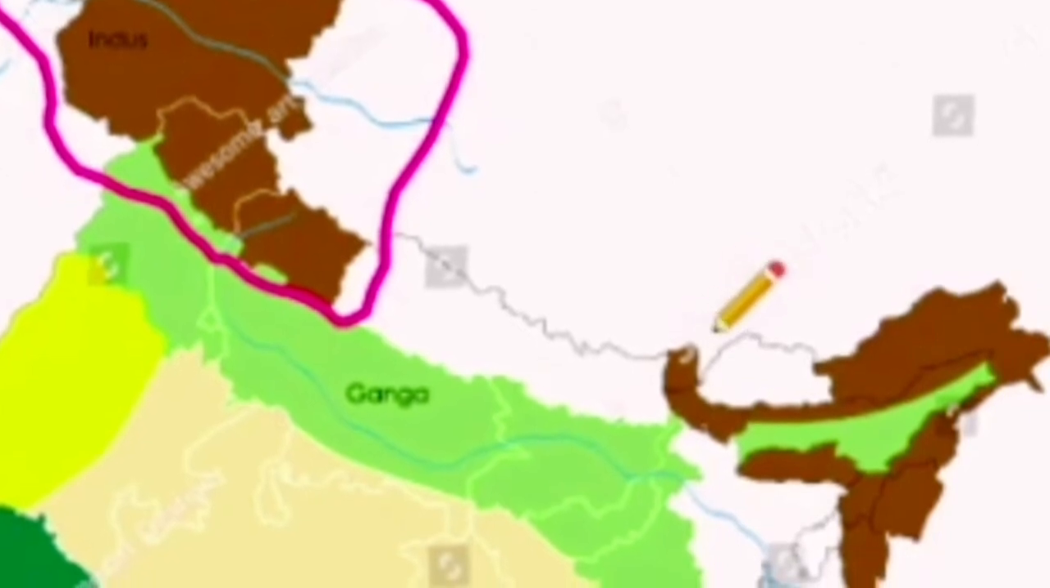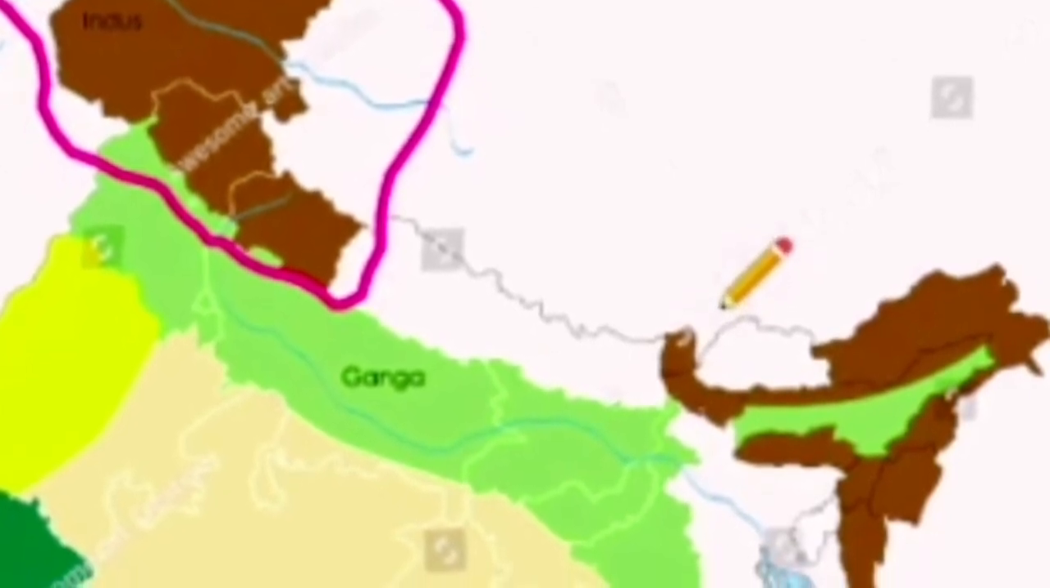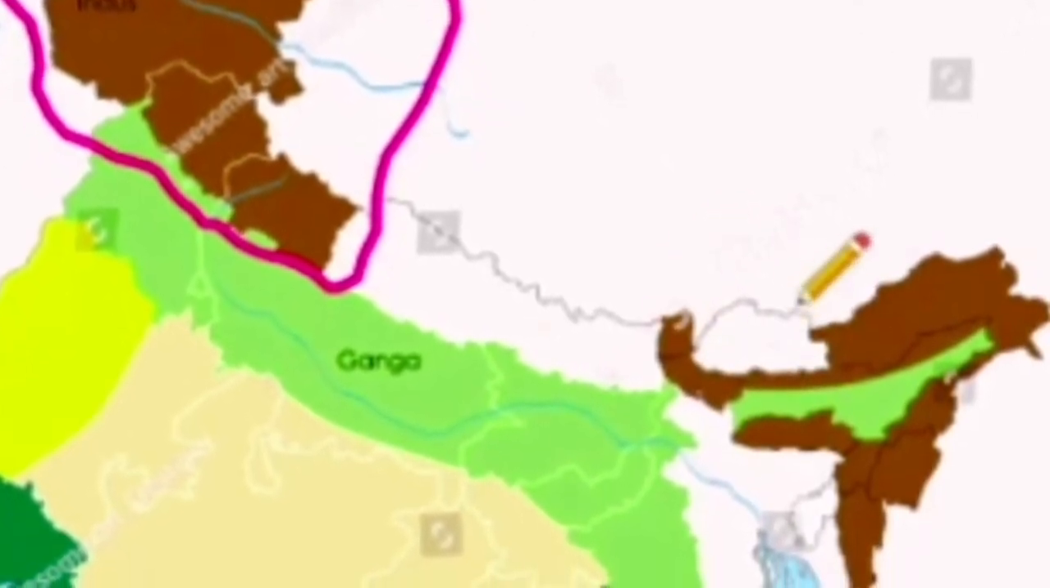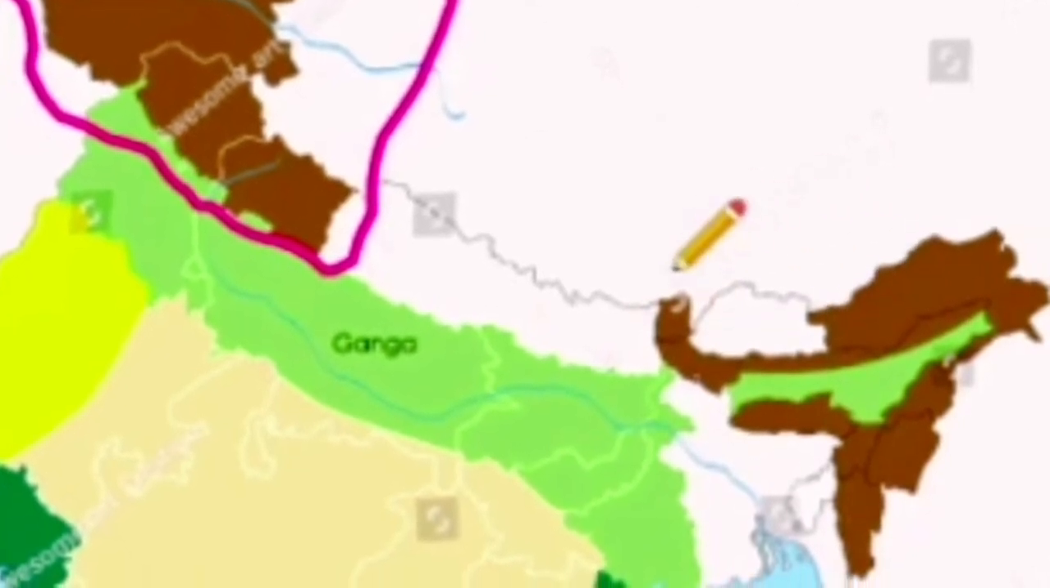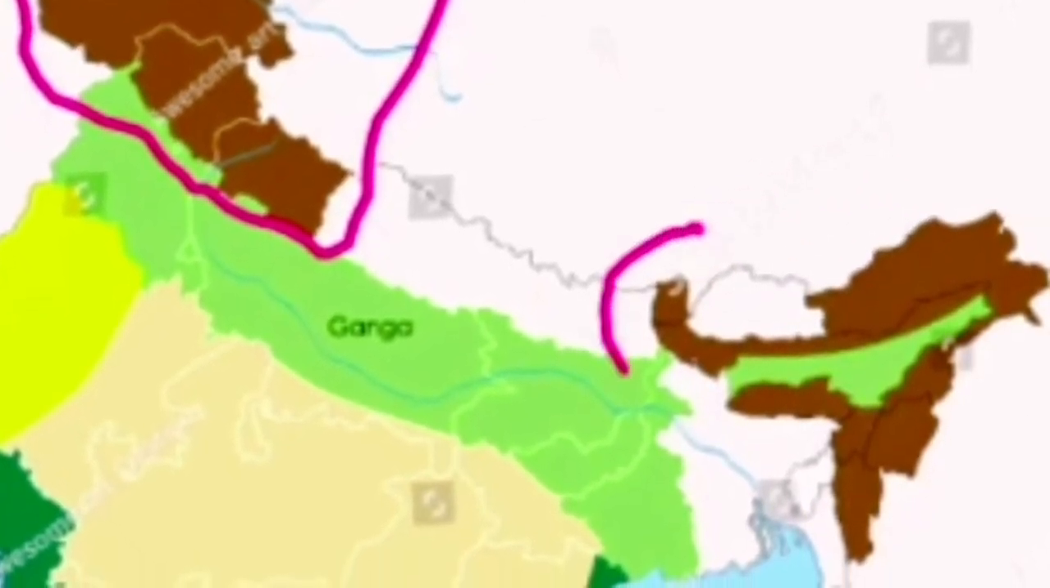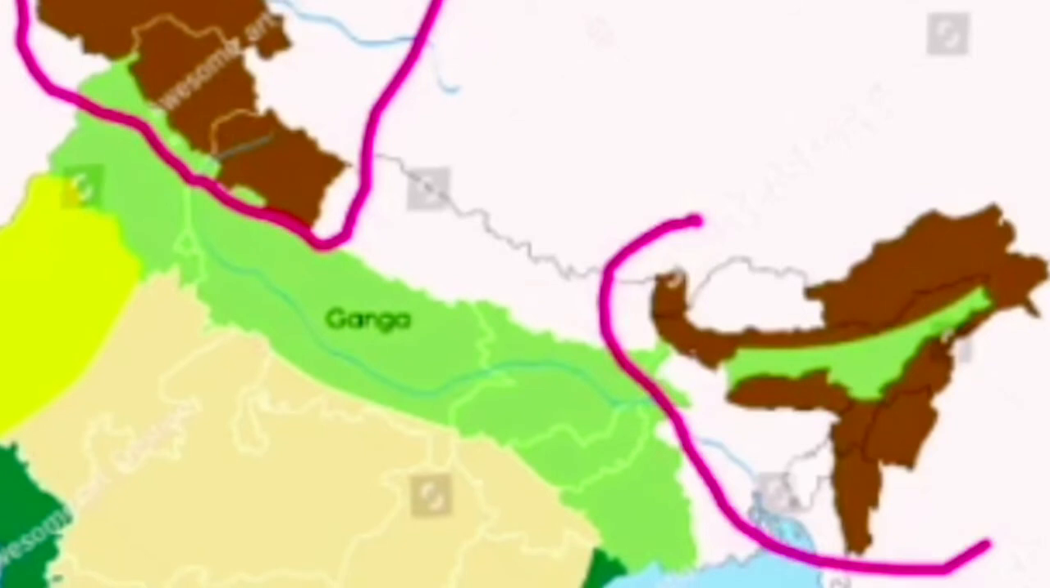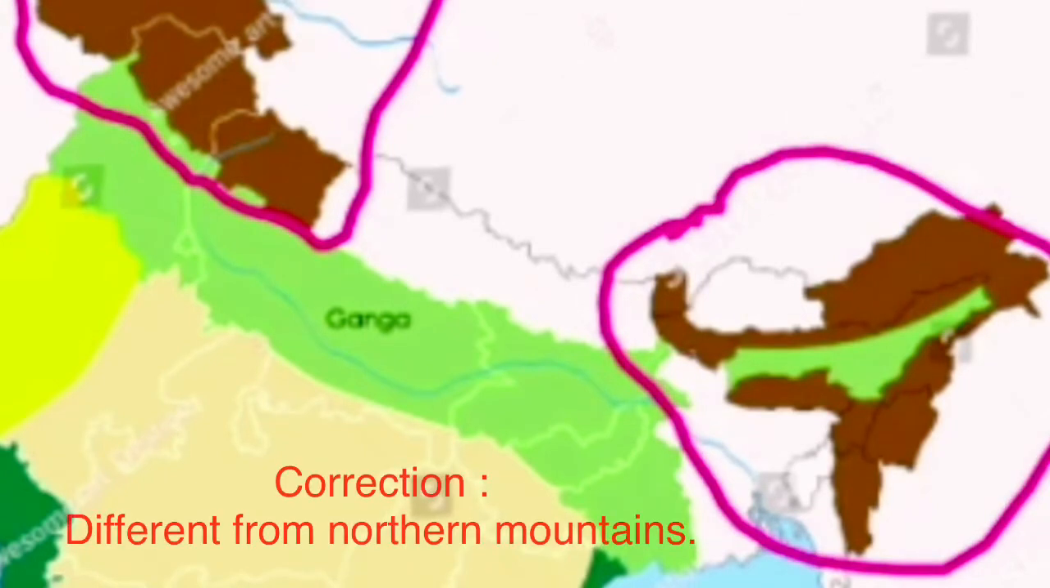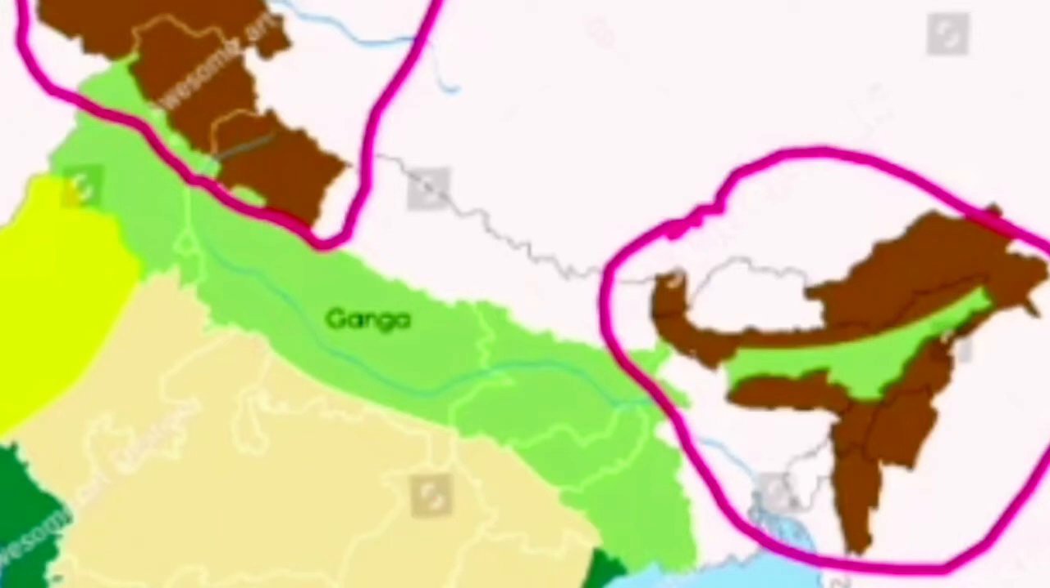So those are also part of the Himalayan mountains. But there are other mountain ranges, the northeastern mountains, which are a little bit different from the northern ones. So these are mainly the two portions of the Himalayan mountains. The first one is the northern, and the other is the northeastern mountains.